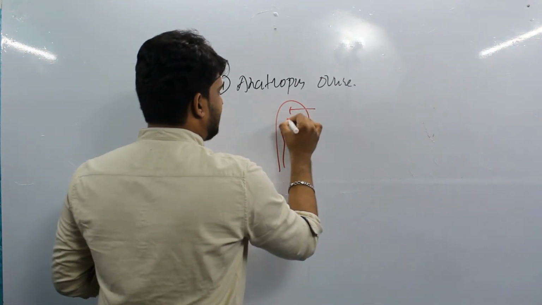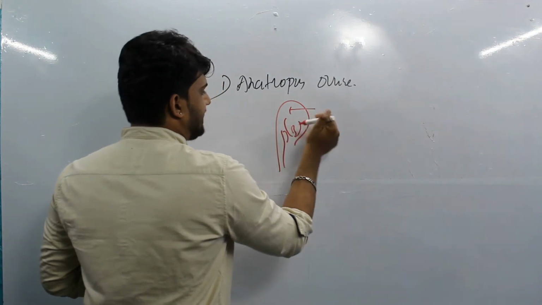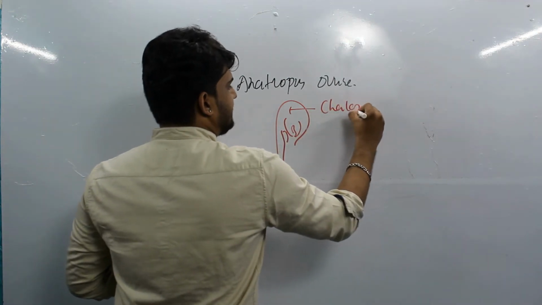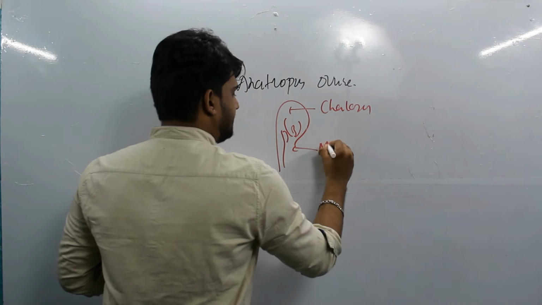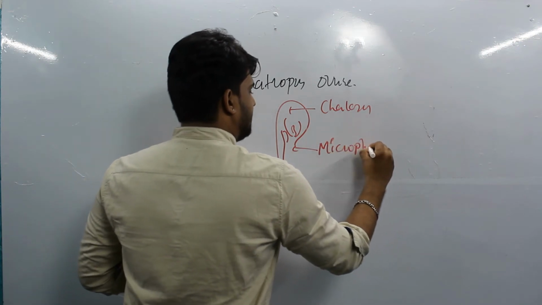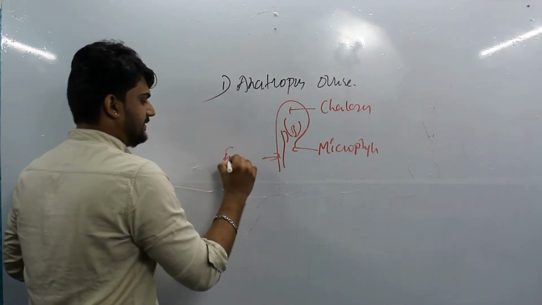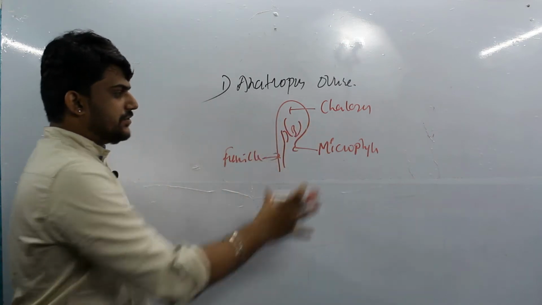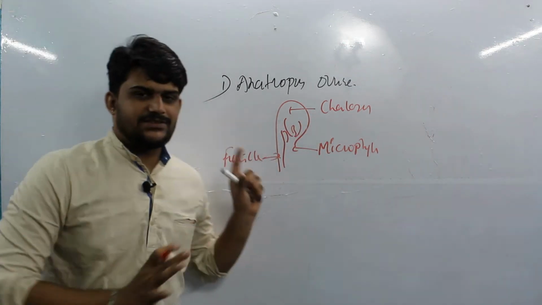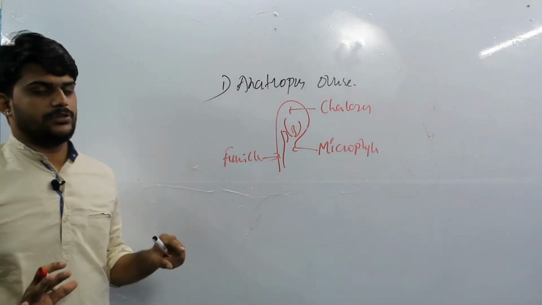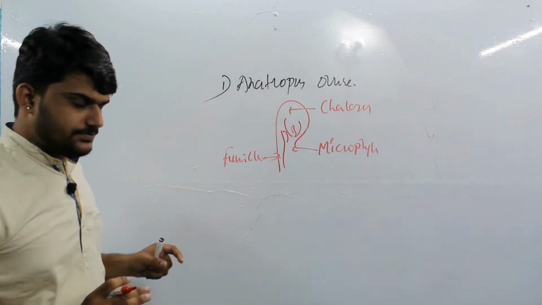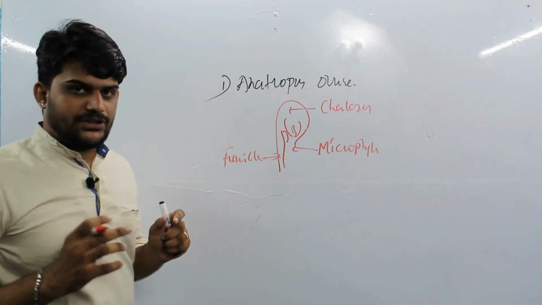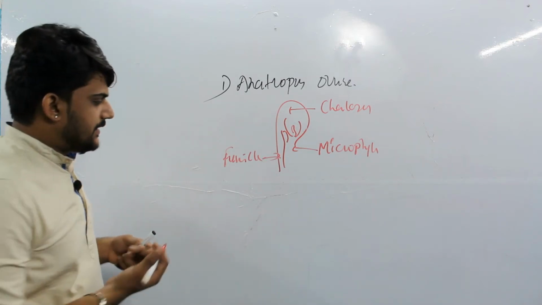Here the chalaza comes, here the embryo sac comes, chalaza, micropyle and the funicle. This is the simple, normal representation of the anatropous ovule. What is the position here?